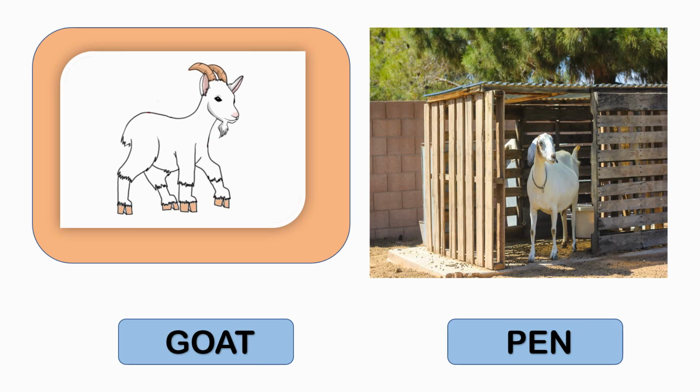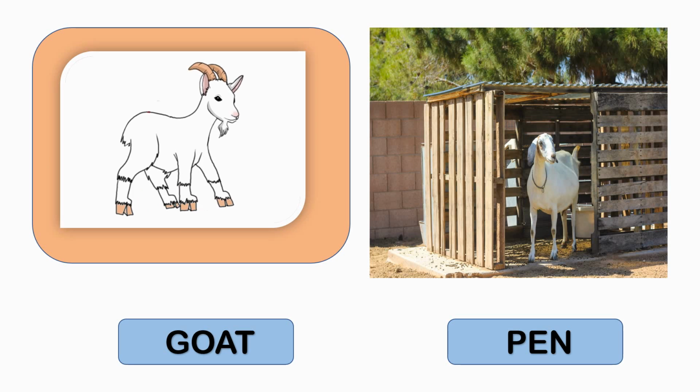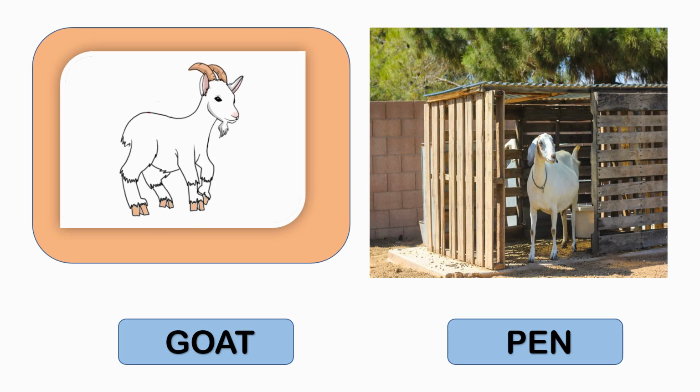Now, let's collect some information about goat. Goats were one of the first animals to be tamed by humans. A goat gives us milk and meat. Where does a goat live? A goat lives in a pen.